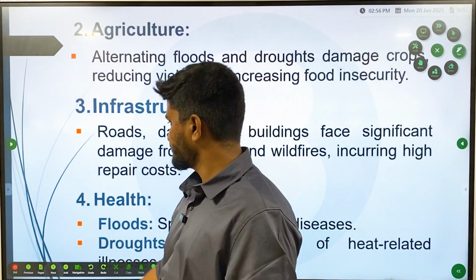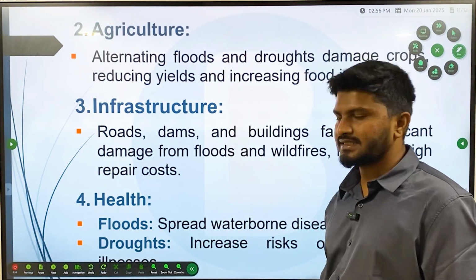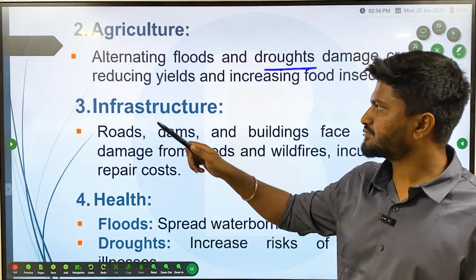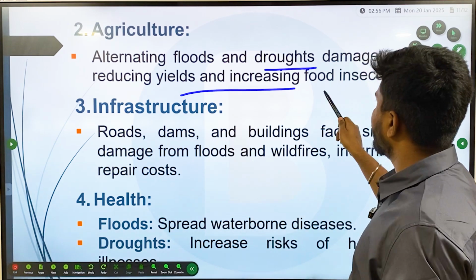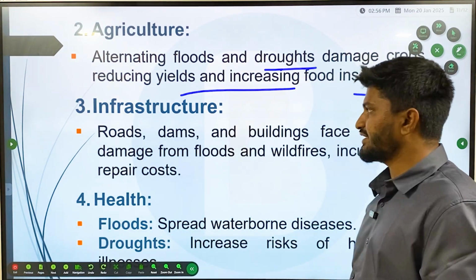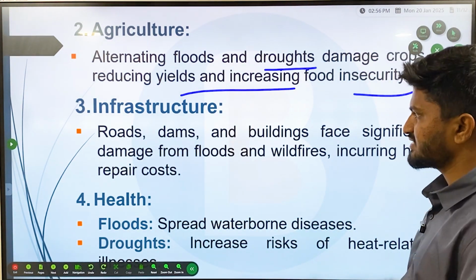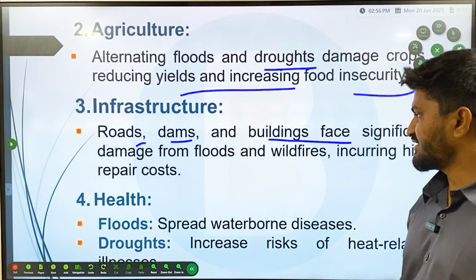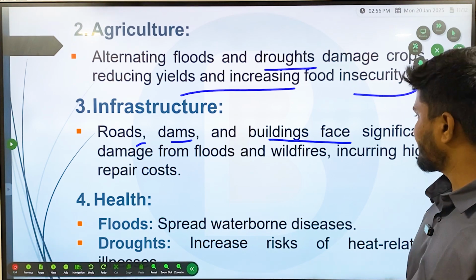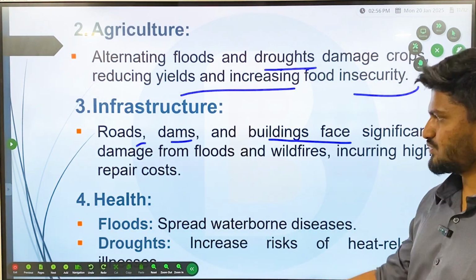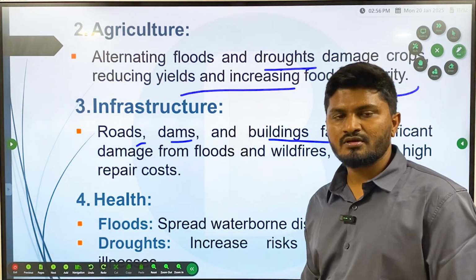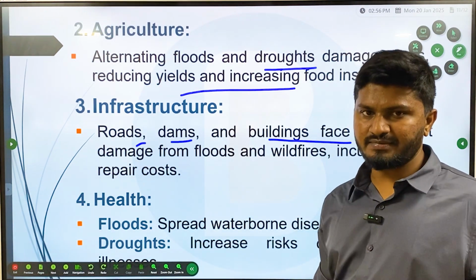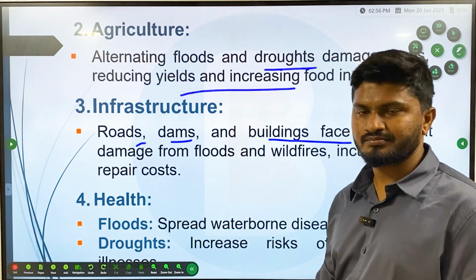Then agriculture, that is, alternating floods and droughts damage crops, reducing yields and increasing food insecurity. Then for infrastructure, roads, dams and buildings face significant damage from floods and wildfires, incurring high repair costs. That is what we are seeing in LA. More than 2 million houses have been burnt, and many billions have been the loss or repair cost.